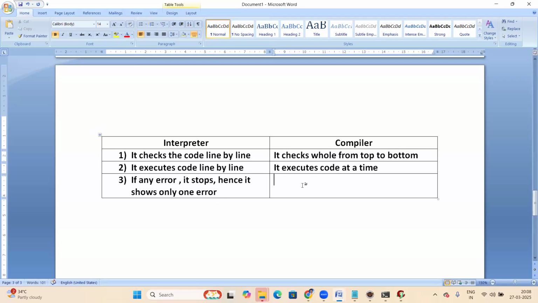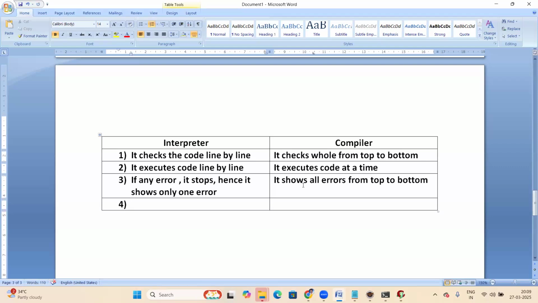Yes, compiler. It shows all the errors from top to bottom. Even if an error comes, it goes to the next. It shows all errors from top to bottom, right?